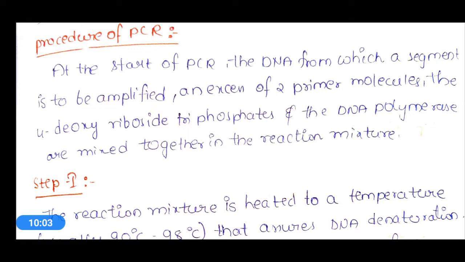This enzyme DNA polymerase will be added to the reaction mixture.